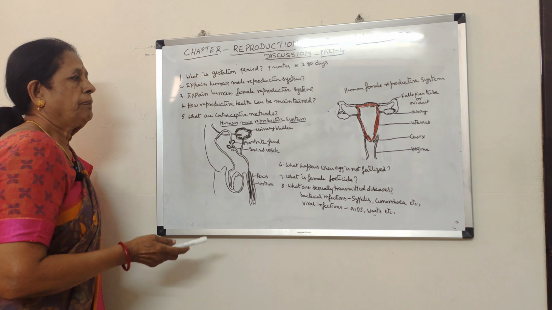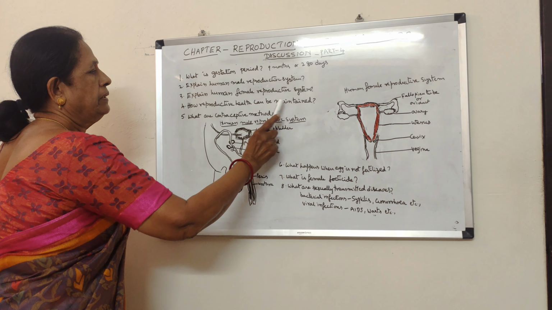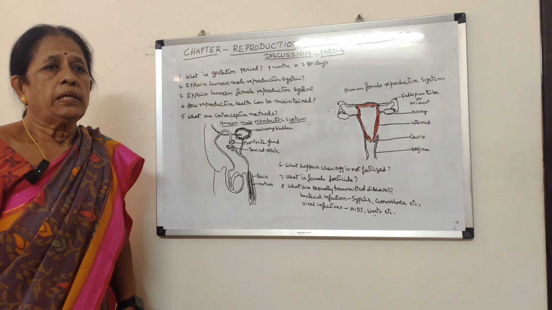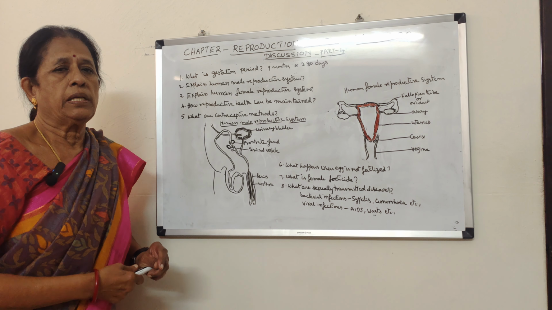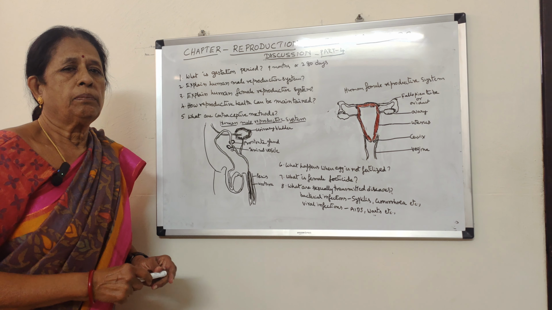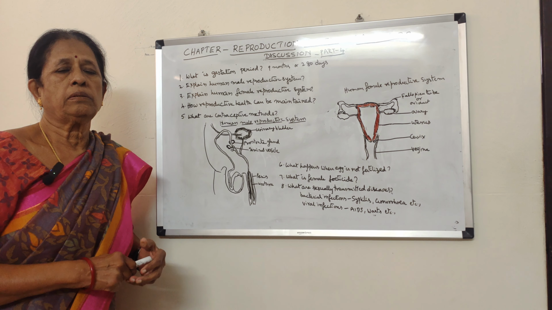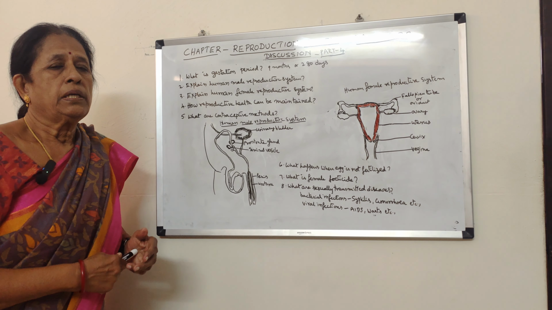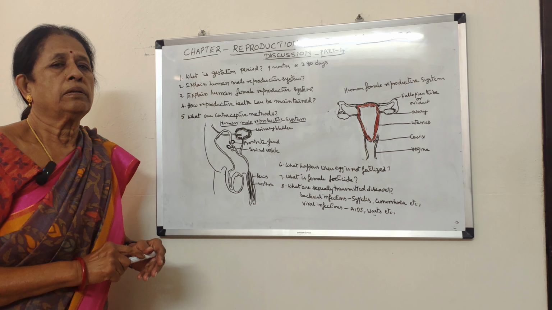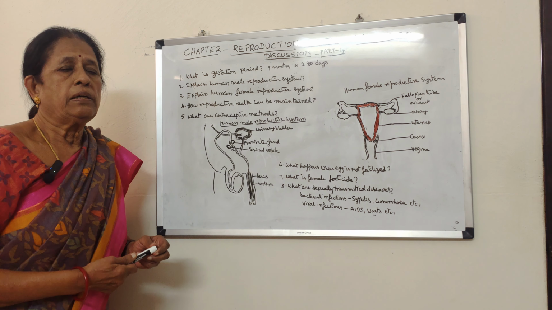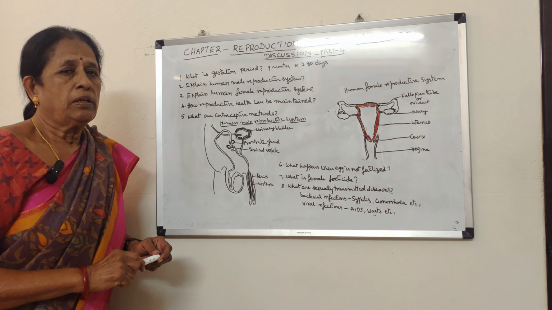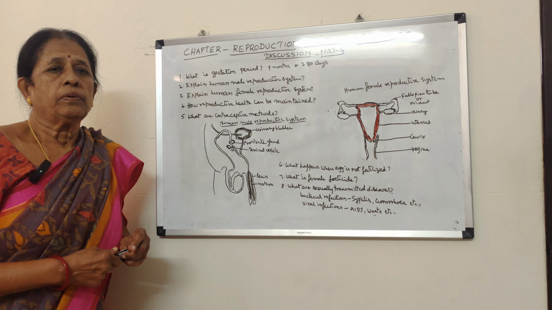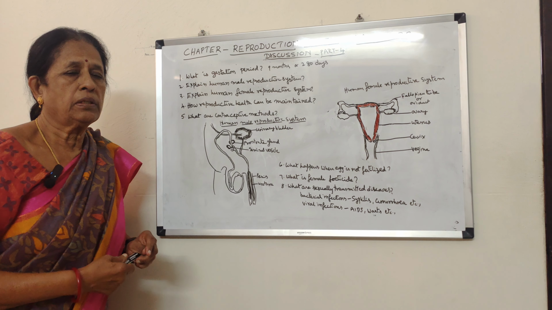So in this way, the female reproductive system is present in female bodies. Okay, that is one thing. And now, how can reproductive health be maintained? The first thing is the restricted age for marriage. According to the government, the restricted age for marriage is 21 years for male and 18 years for female. Why? Because if child marriages take place, physical and mental maturity will not be there, and they will not be sufficiently financially supported.